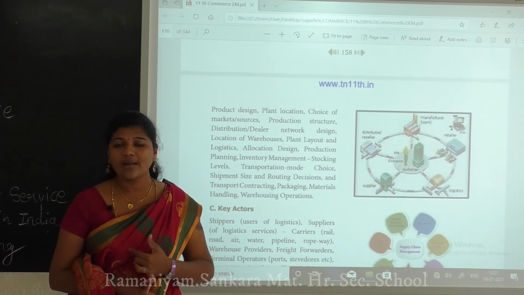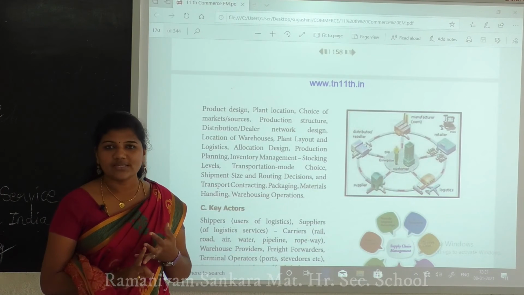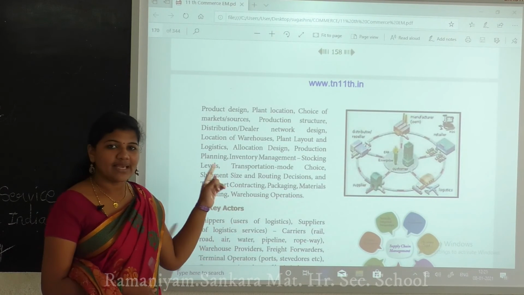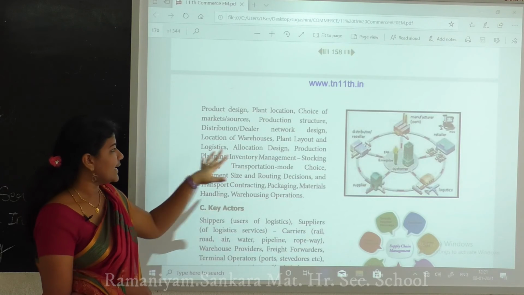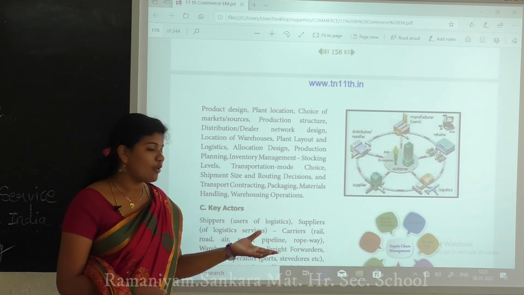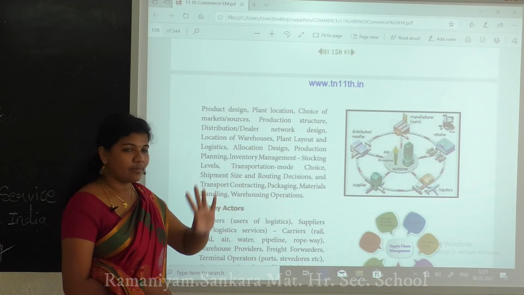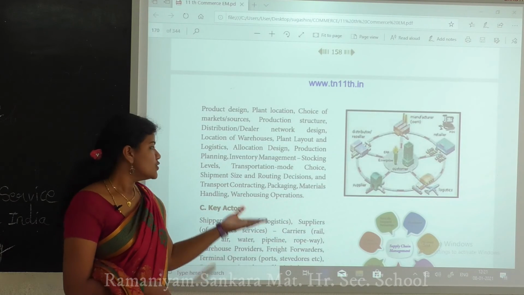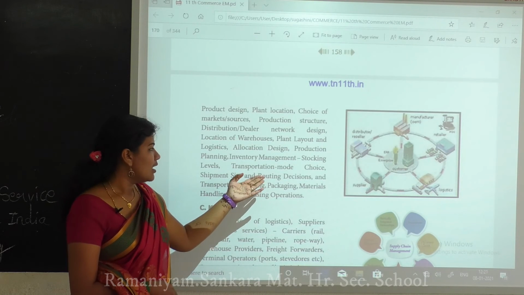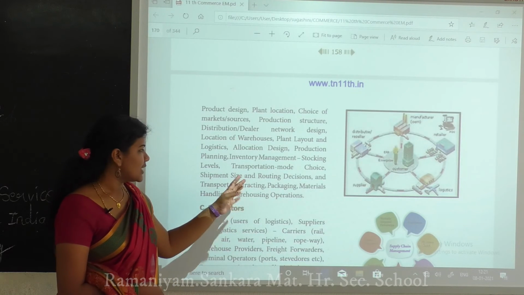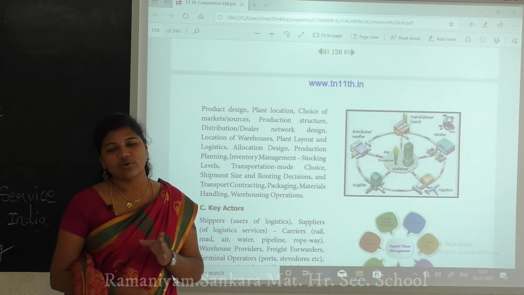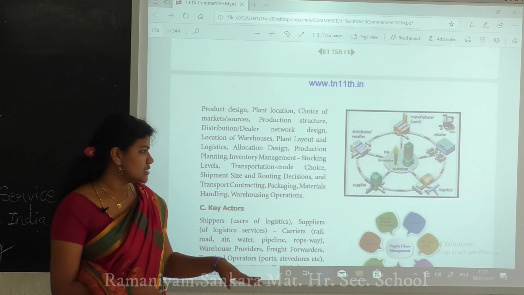For one product, these are the works involved. We have to choose the main areas. After that, what is the product and what is the amount for the product. Next is which place we select for planning the layout. The next decision is production planning. Before that we plan transportation, moving from one place to another and how we use it. The decisions are the shipping size and routing, and transport considering packaging, like 100 grams, half kg, 1 kg, whatever it is.